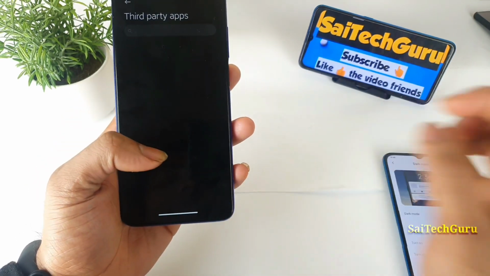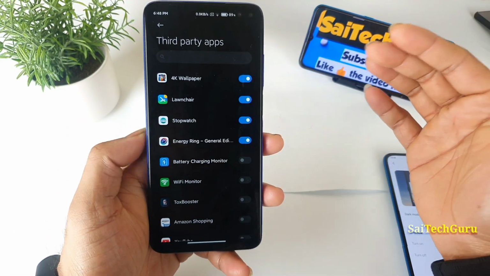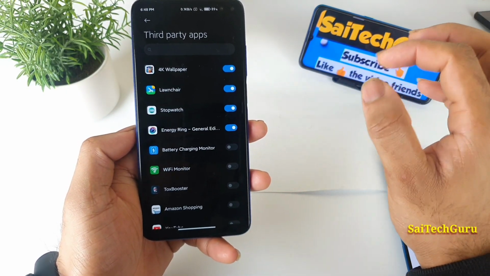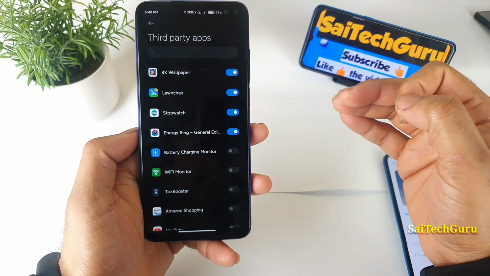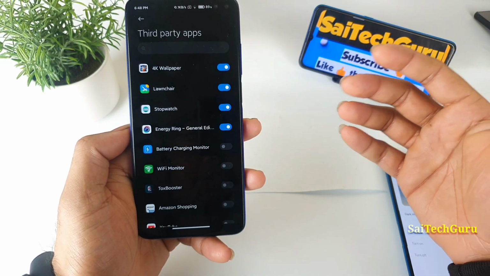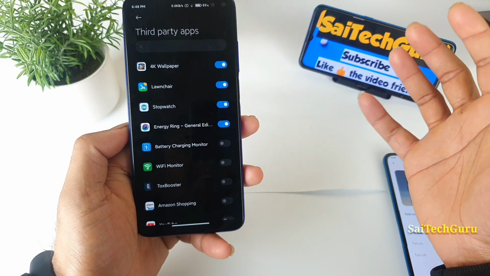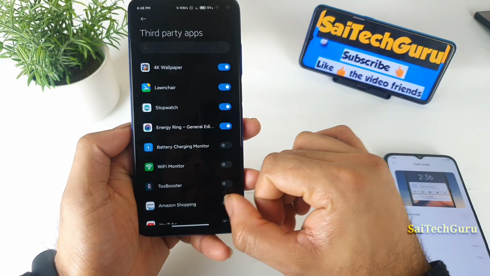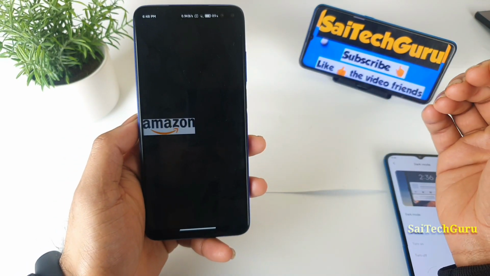If you tap on individual apps, this will take you to the next menu where, for third-party applications, you can actually enable the dark mode for one application individually if you want. Definitely, friends, this is another next level improvement in terms of dark mode. Now you can actually use the dark mode even for third-party applications like WhatsApp, Flipkart, Amazon, Facebook, Instagram. There are so many third-party applications like Amazon and Flipkart that don't have an inbuilt dark theme. But with this option, you can actually force the Amazon application to keep the dark mode. That is another good advantage as well.